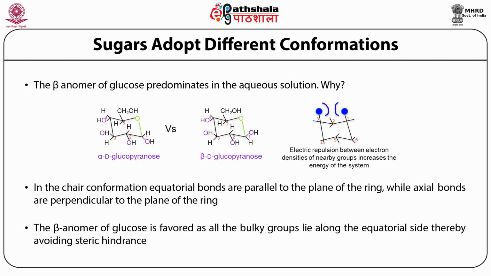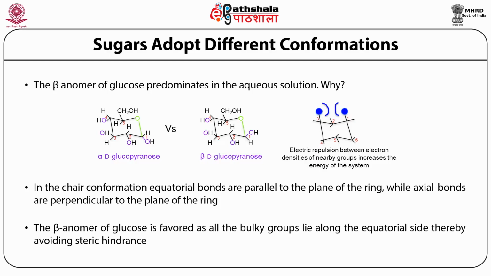And amongst the cyclic forms, the beta form will predominate in case of glucose because it is more stable, as all the bulky groups lie along the equatorial side, thereby avoiding steric hindrance.